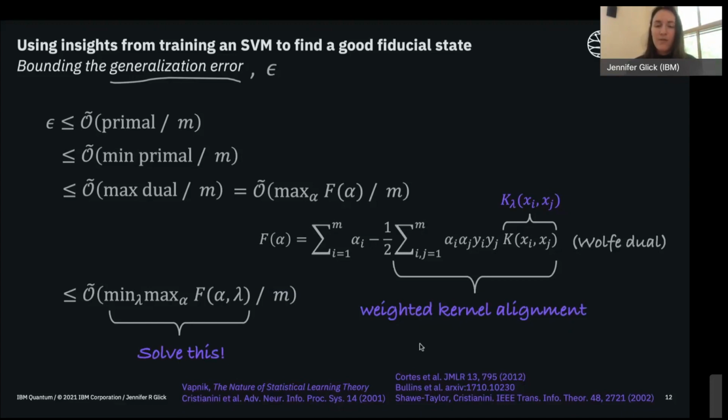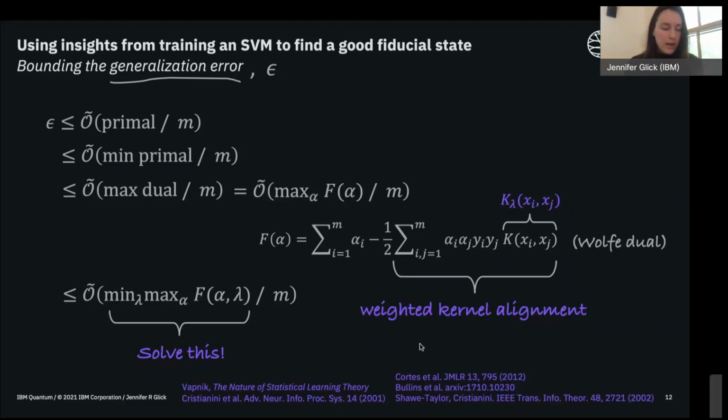We can think of this second summation in the Wolfe dual cost function as a kind of weighted kernel alignment. If you think about this more intuitively, what kernel alignment is doing is taking a parameterized kernel and trying to adapt the kernel to some underlying data distribution. And it's doing that in such a way that only the data points, which are the support vectors corresponding to non-zero alphas, determine what these kernel parameters are.